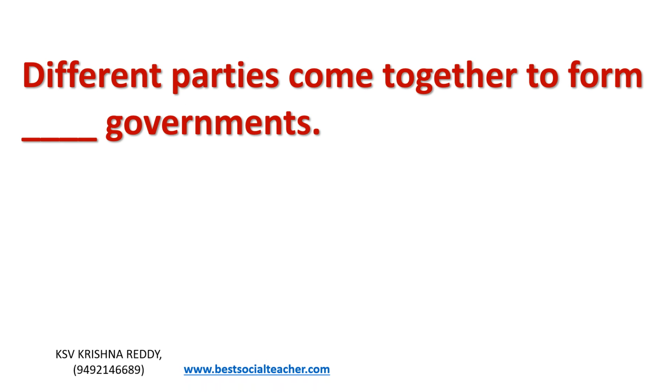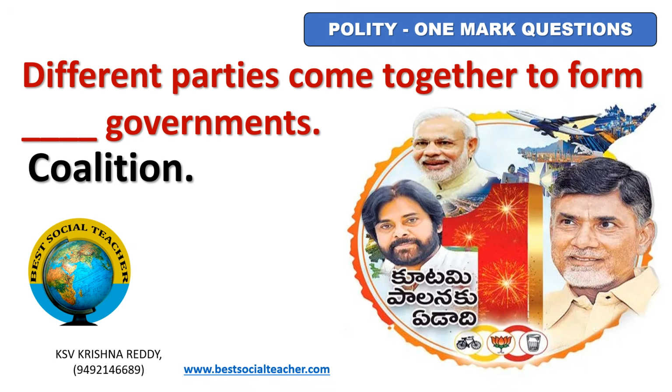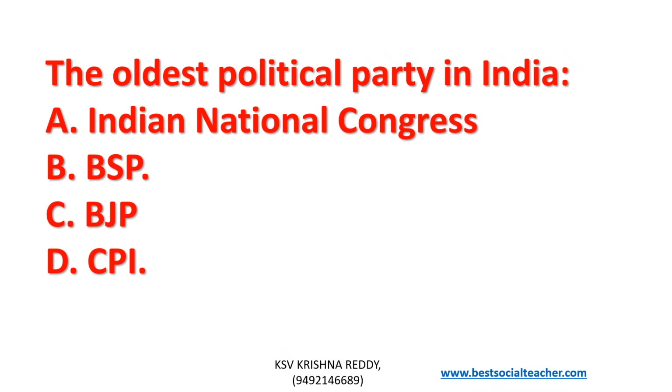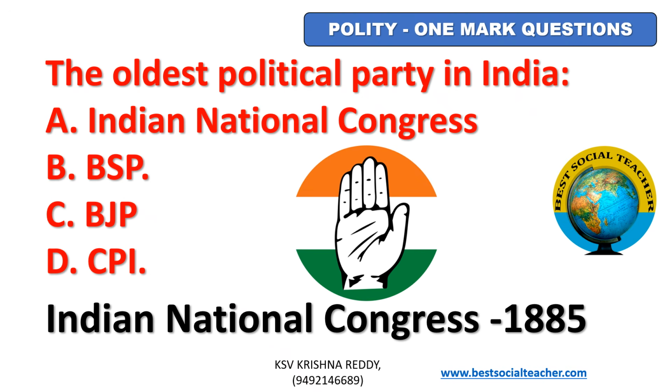Different parties come together to form dash governments. Coalition governments. In Andhra Pradesh you can see a coalition of Telugu Desam, BJP and Janasena. The oldest political party in India. Option A, Indian National Congress, B, BSP, C, BJP, D, CPI. The answer is Indian National Congress in 1885. It is the oldest political party in India.